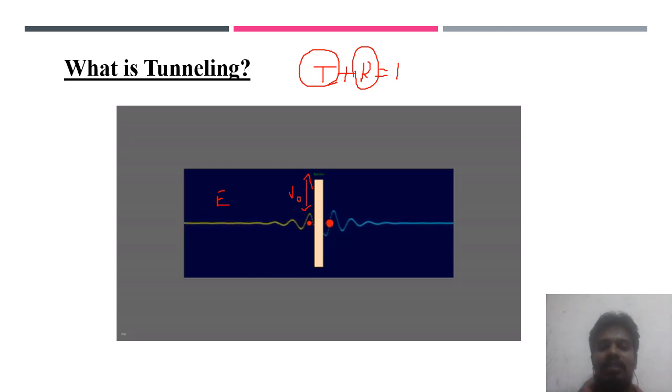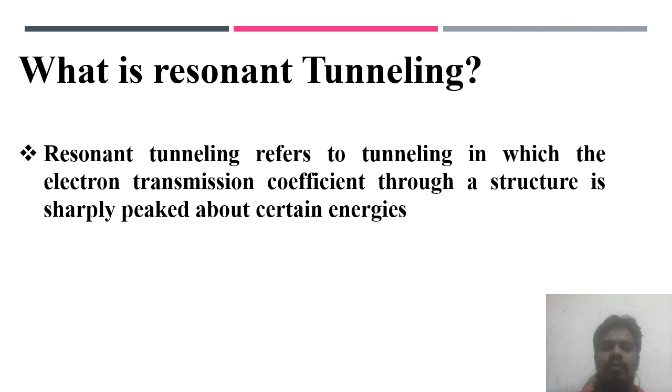Tunneling means if you are sending a quantum particle with energy E to a barrier of some height V naught, it can transmit some part of the energy, and some part of the energy it can reflect back. That means after transmitting, the amplitude is reduced, and the reflected wave amplitude also got reduced. So this is the meaning of tunneling on the basis of quantum mechanics. Now we are ready to answer the question, what do we mean by resonant tunneling?